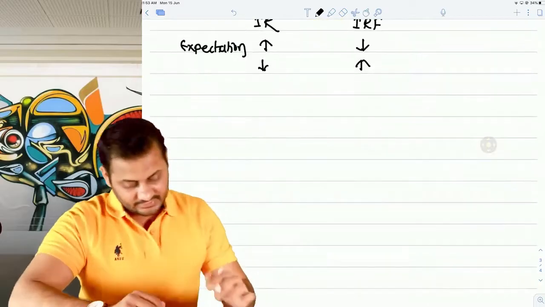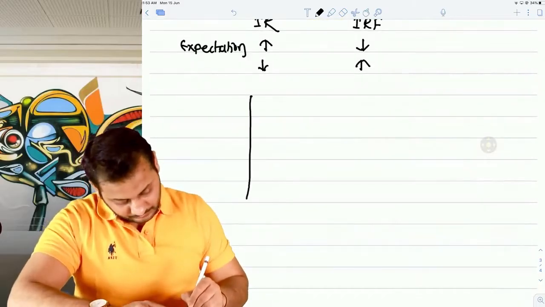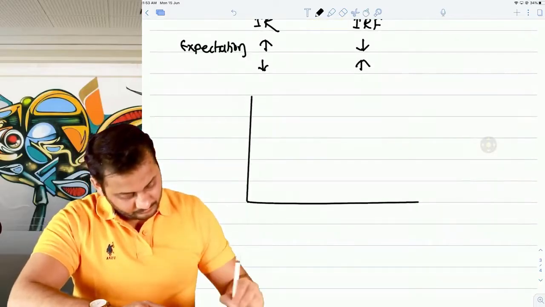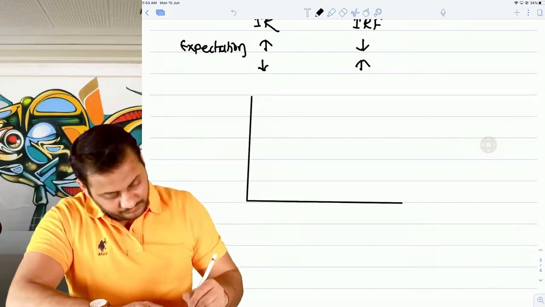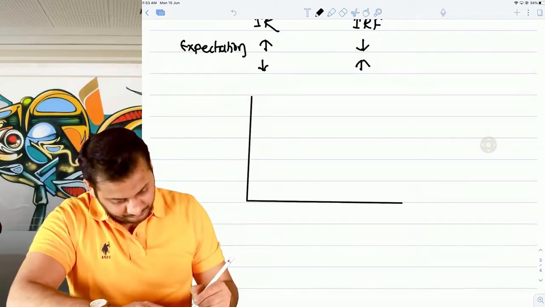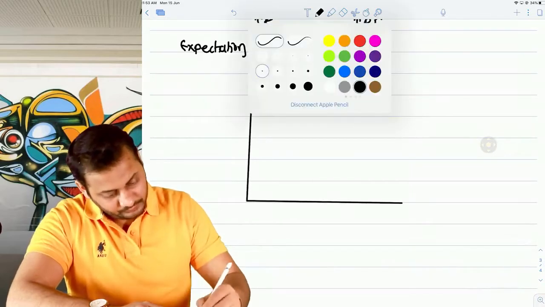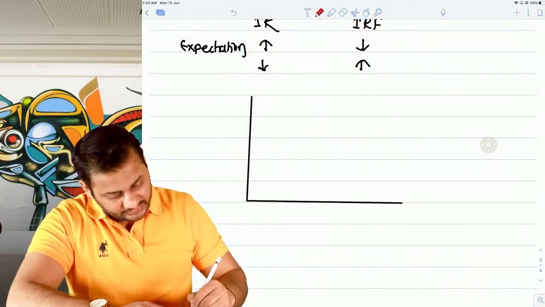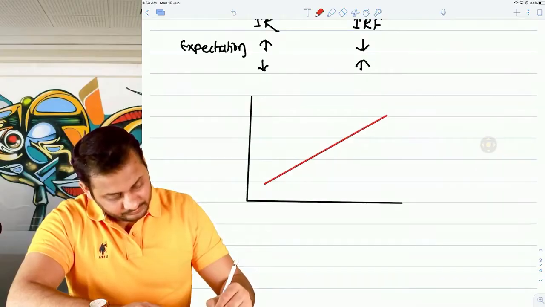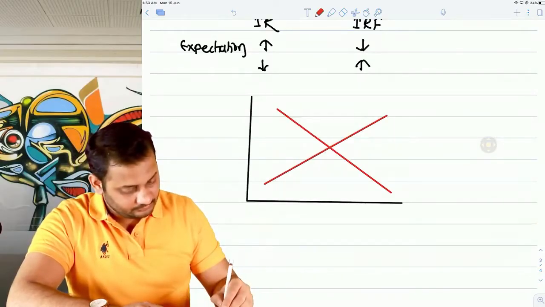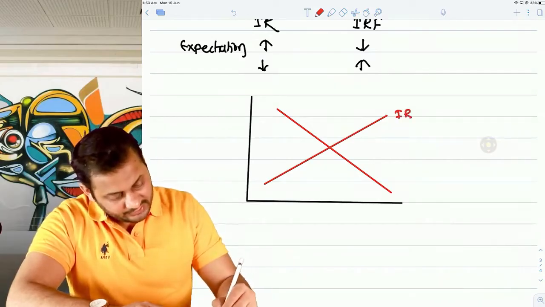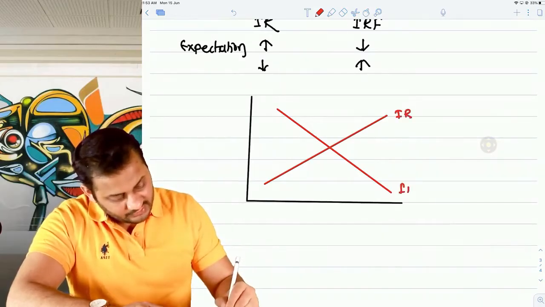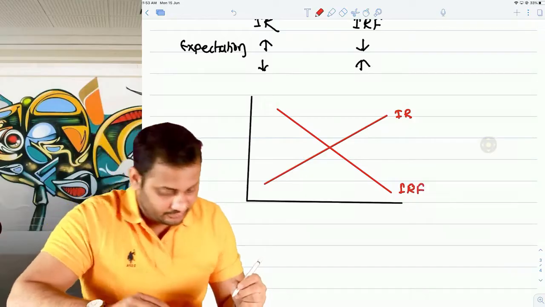Let's discuss this. Clearly I can write down like this. This is the relationship: this is interest rate and this is interest rate futures.